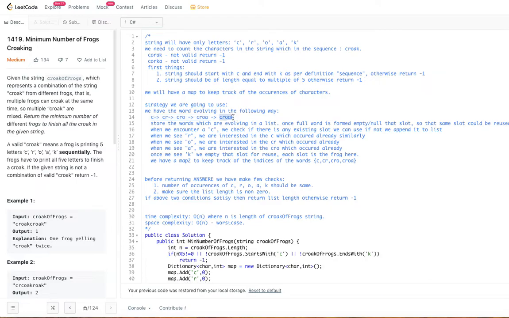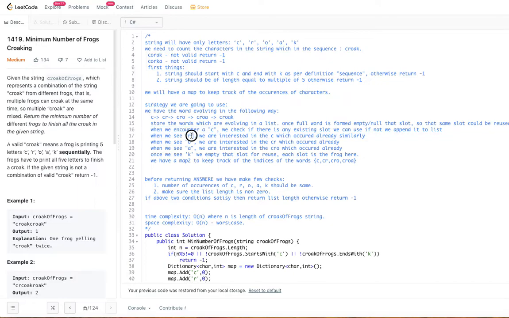Once we encounter K, that is already a word formed, so we knock that off. Just for that sake, store the words which are evolving in a list: C in a list, CR in a list, CRO in a list, CROA in a list. Once the full word is formed, you empty that slot so that the same slot could be reused by a new frog. Going further into the logic, when you encounter a C, check if you have an empty slot where this C could go. If not, you just append to the list.